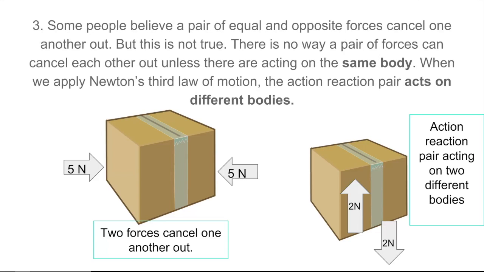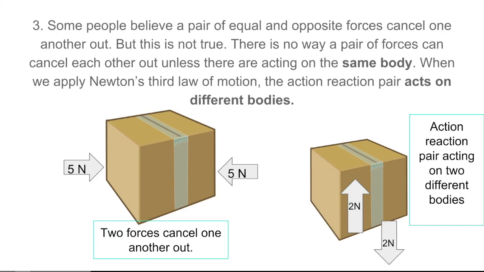The third misconception is, some people believe a pair of equal and opposite forces cancel one another out. But this is not true. There is no way a pair of forces can cancel each other out unless they are acting on the same body. So if you look at the box on the left, I have 2 opposite forces of equal magnitude acting in opposite directions on the same box, and therefore we can say that the 2 forces cancel each other out.